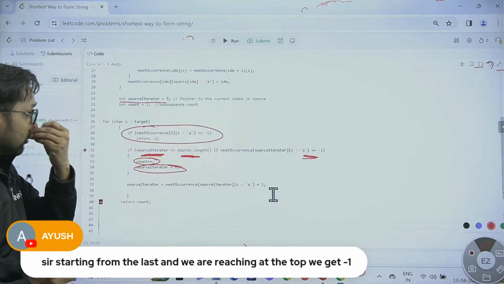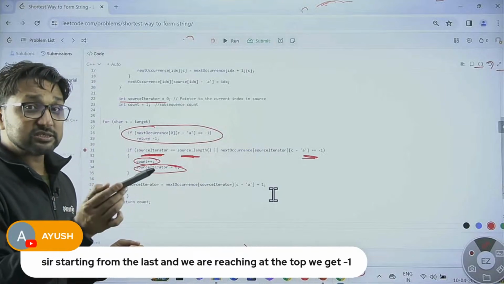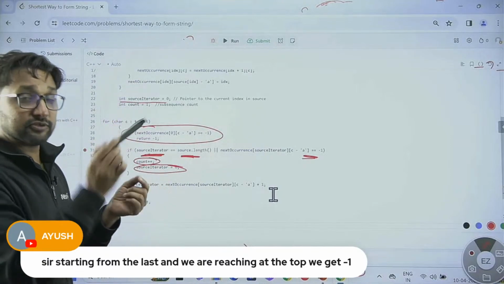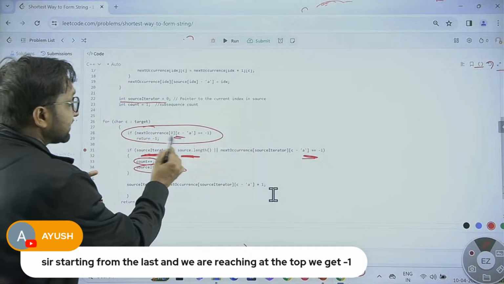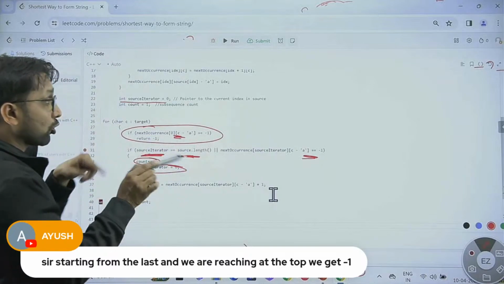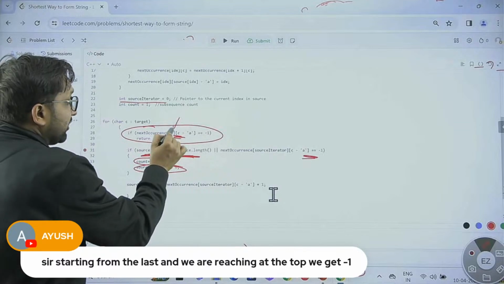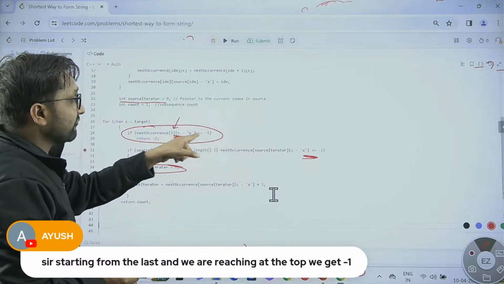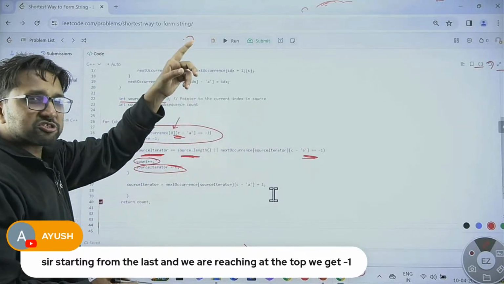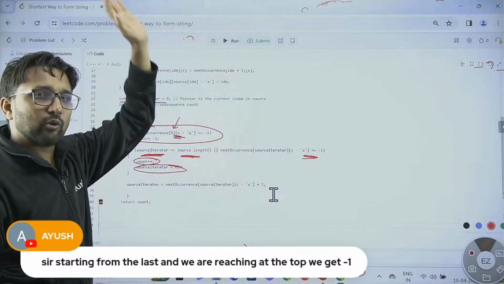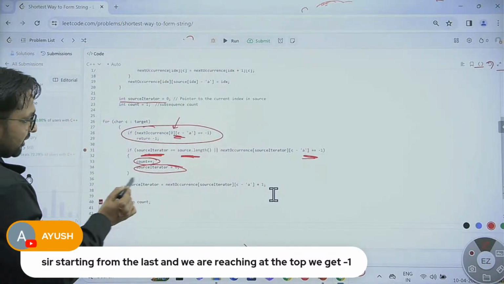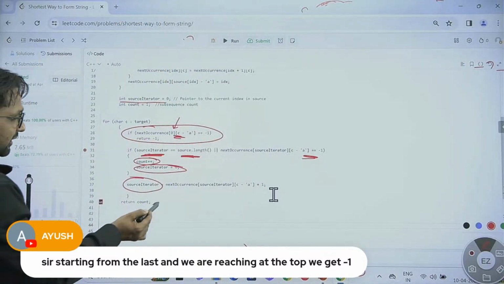This is the condition to check if there is a character that is present in the target but not present in the source. You already told me we can find it out by the 0 position. If you find -1 at the 0 position, that means that character is not there at all. After that, we increment the source iterator and return the count.